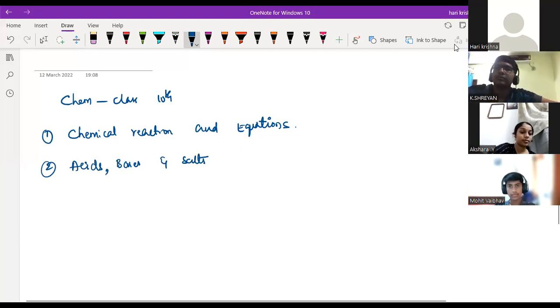Acids, bases, and salts is the next step. You already studied this in class 7th itself, in the NCERT textbook. What is the meaning of acid? What is the meaning of base? You already have good knowledge about this chapter. So again, there is no issue at all in chemistry for this chapter.